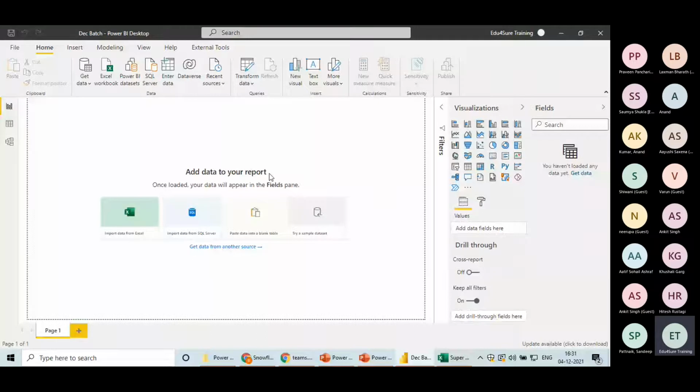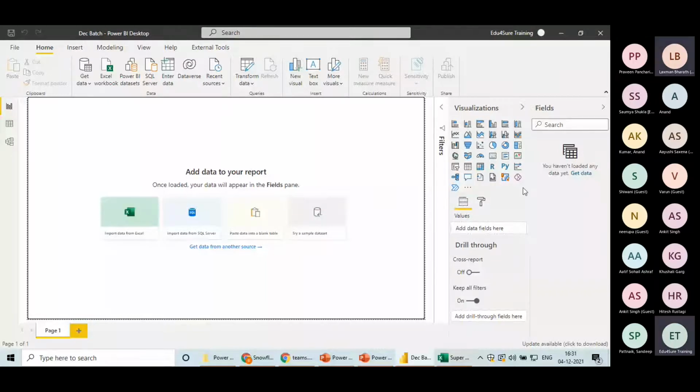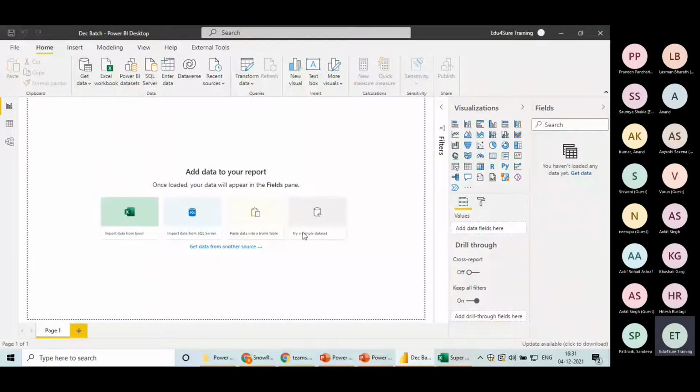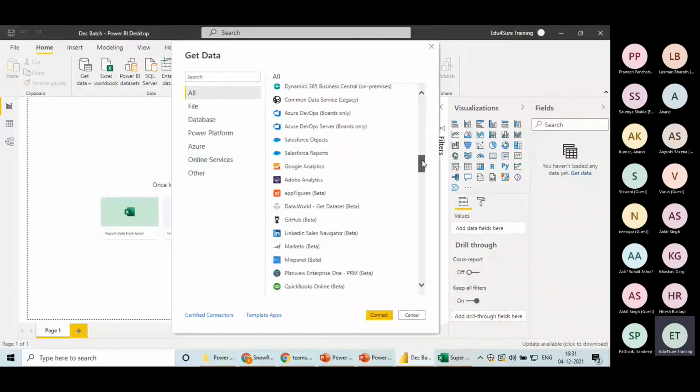Okay, so this is Power BI. How do we import data into it? You have multiple options. Can you see this section, fields? Here you have the option Get Data, option number 1. Option number 2: because you have your data in Excel, you can directly click on Excel here, and it will also help you import data. Option number 3: you can open the Get Data option, and you can see the number of sources Power BI supports. These are the sources from where we can import data in Power BI.